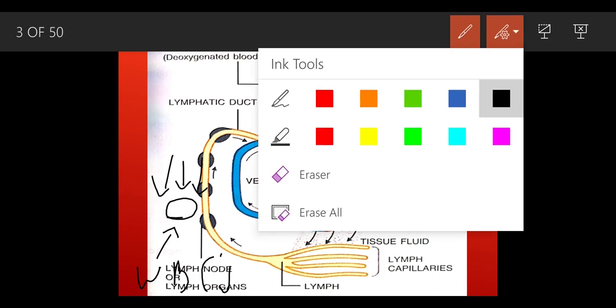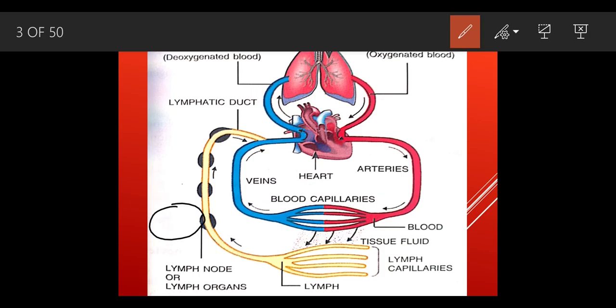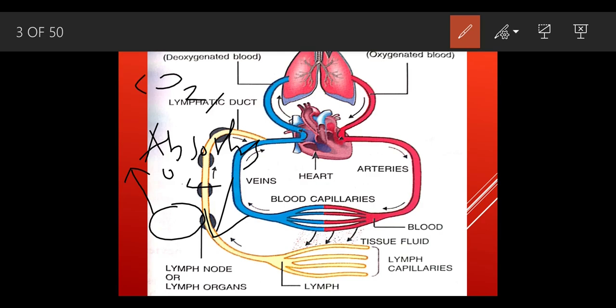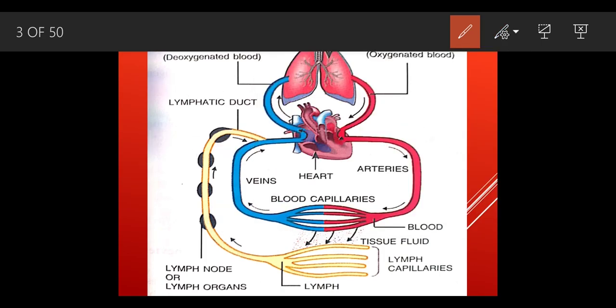And this cell, I mean the WBC, what does it absorb? It absorbs oxygen and other required substances like glucose and amino acids. It is going to absorb all the essential things, and in return it is going to expel the unwanted things like carbon dioxide, which is harmful, and the excretory part, which is waste, which comes back again.